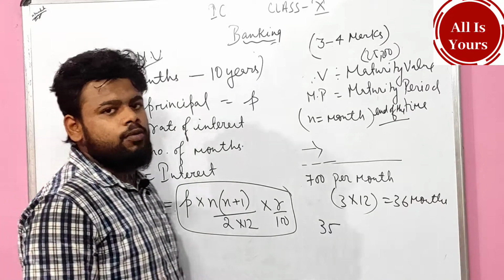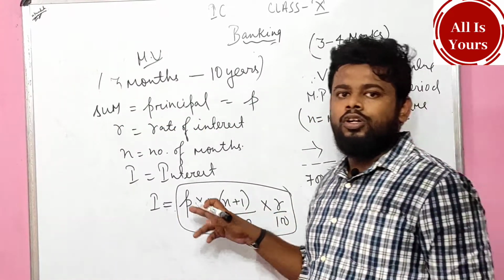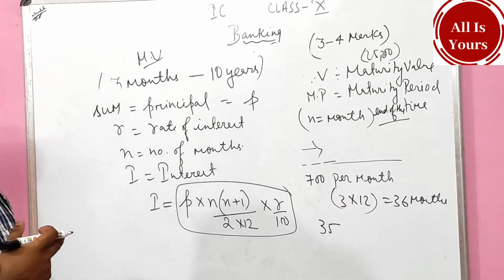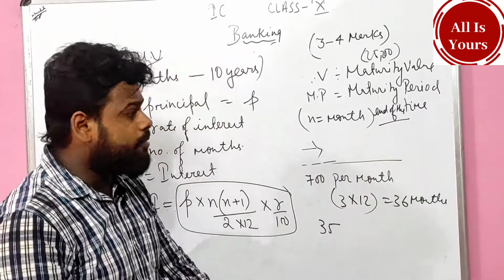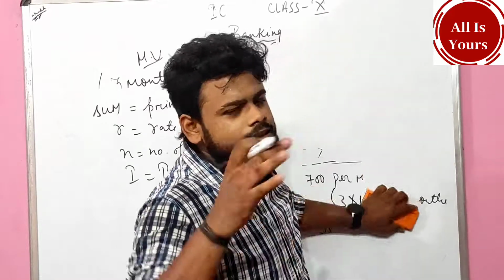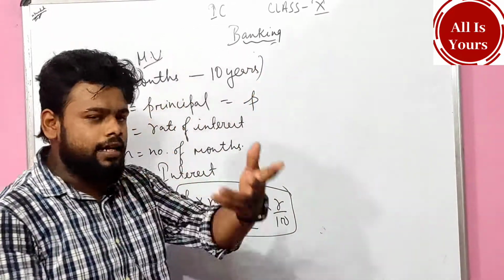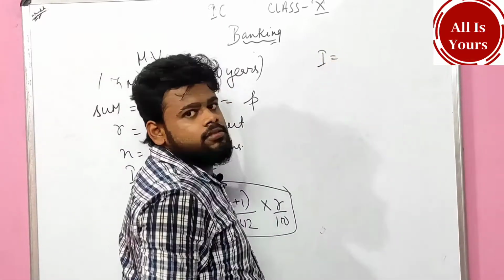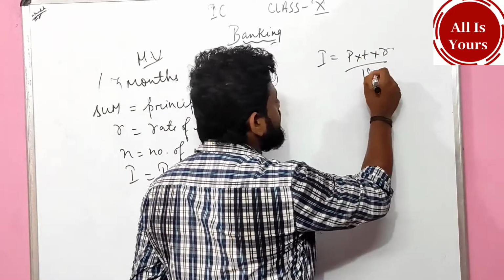Then you might be thinking, sir, why to find the I? Is it very necessary to find the I? Yes, to find I is very necessary. See, people, in case of simple interest, this is not out of the syllabus, I'm just letting you know. What is the formula of simple interest? PTR by 100, P into T into R upon 100, right?